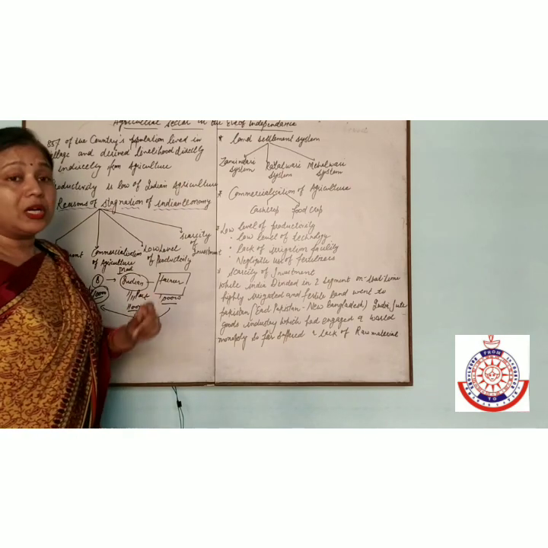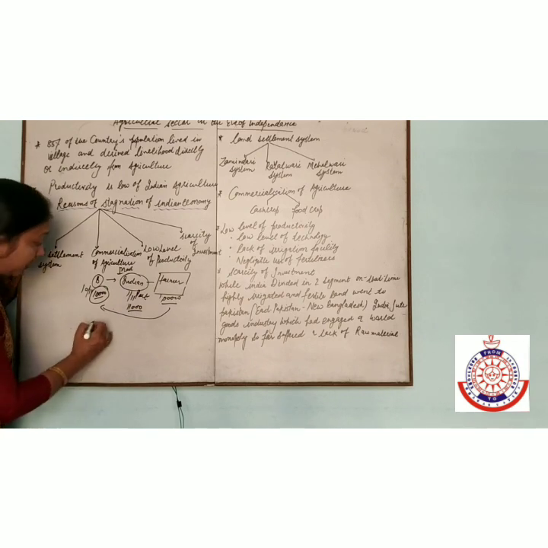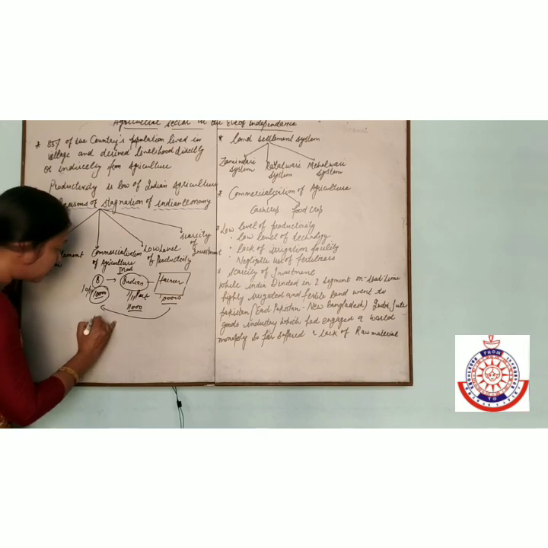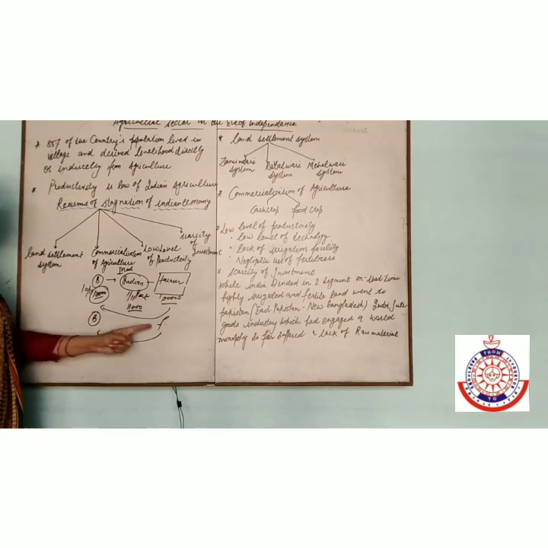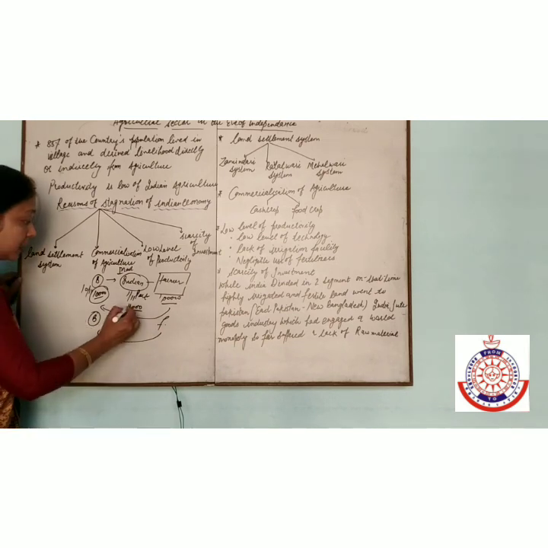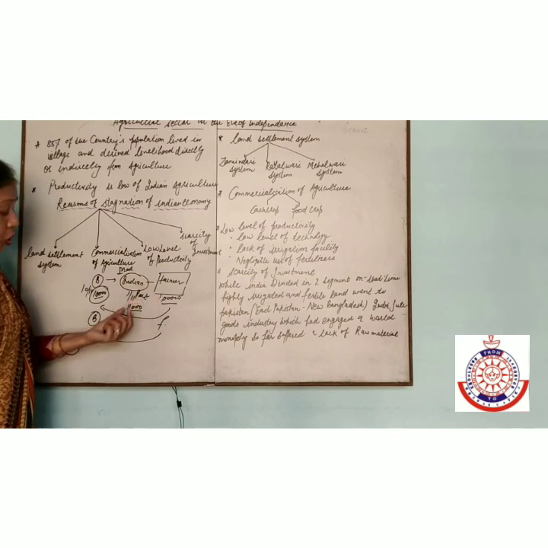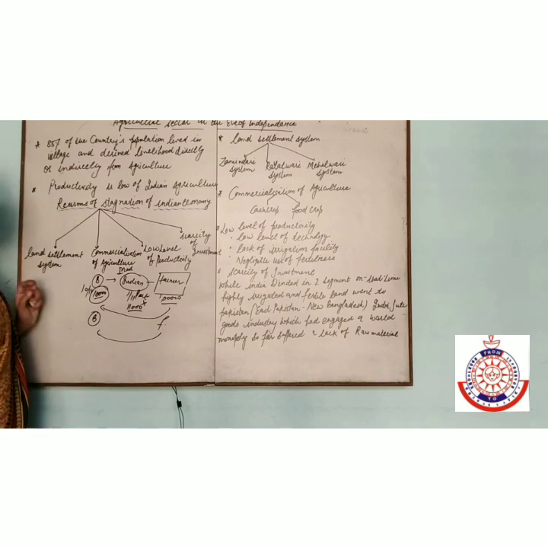But in the Rayatwadi system, what was it? The Rayatwadi system is the same thing, but the middleman is removed. One is the Britisher and one is a farmer. Directly, the farmer pays the rent to the Britisher. In the earlier system, because he is a middleman, some part of the rent went to the Indians. So the middleman is removed. Now there is no middleman in the Rayatwadi system.